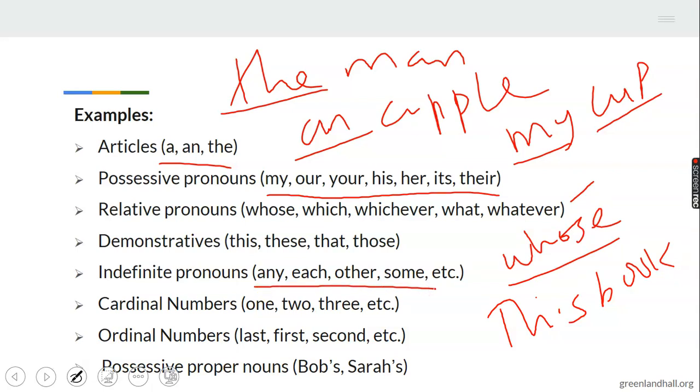Then cardinal numbers, so this one is for number. One pen, three pens, they qualify pen, four bicycles and the likes. Then these ones are used in position form, first position, second position, and the likes.